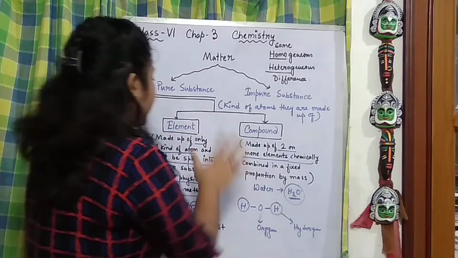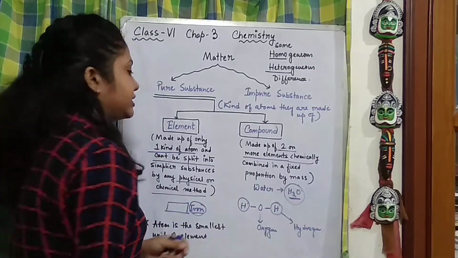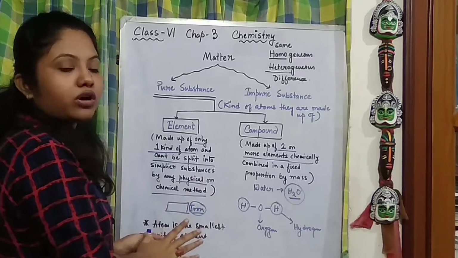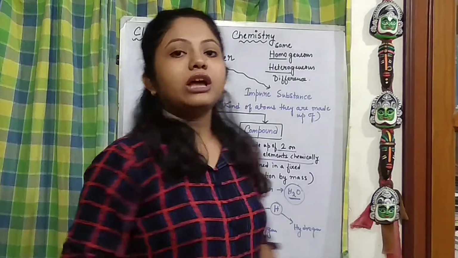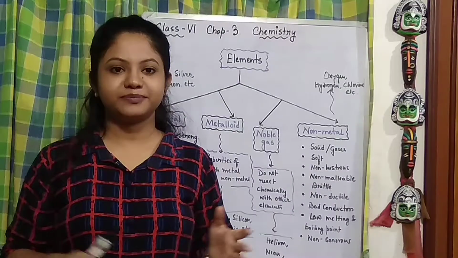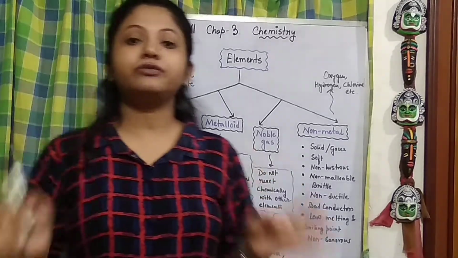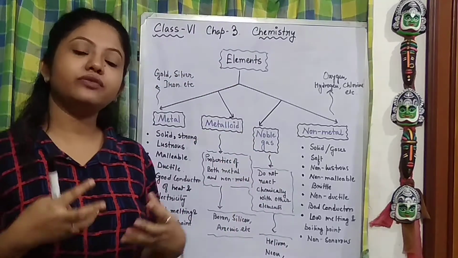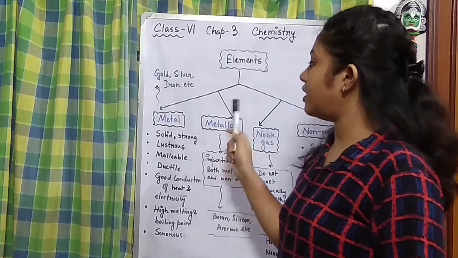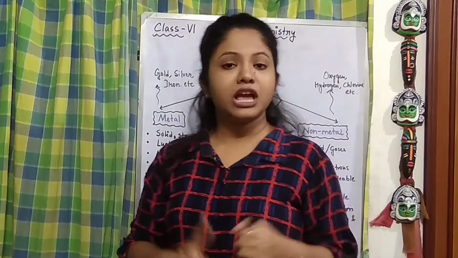Now, other than this, we are going to talk about compounds in our further classes. Today we are going to talk about elements solely. Now, how many types of elements can there be? So let's see. After the rough overview of elements and compounds, we have to know how many types of elements there are in our nature. According to that, there are 4 types of elements. What are they? Metal, non-metal.